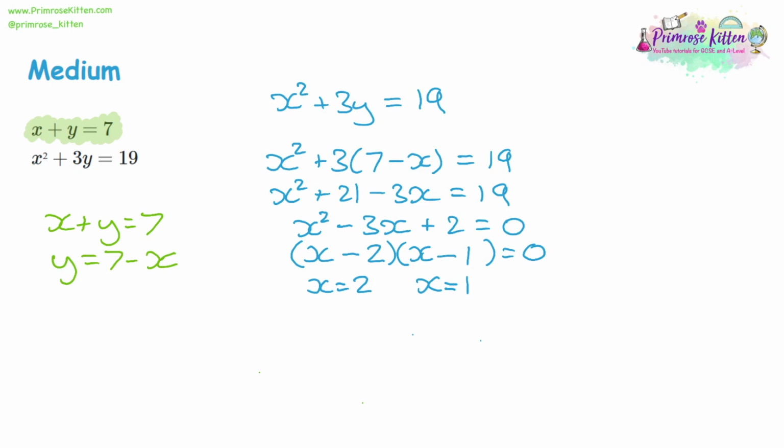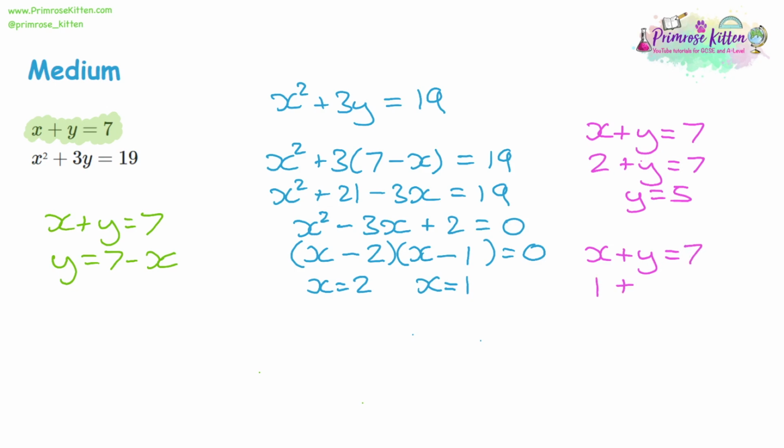Now, because we have two answers, we have to substitute in both. So I'm going to choose the top equation, x plus y equals 7, to substitute. It's nice and simple. Our first alternative is x being 2. So that'll be 2 plus y is equal to 7, meaning that y must be 5. 2 plus 5 is 7. Our second alternative is x being 1. That'd be 1 plus y is equal to 7. Well, 1 plus 6 is equal to 7, so y must be 6. So we have two answers for x, and we have two answers for y.